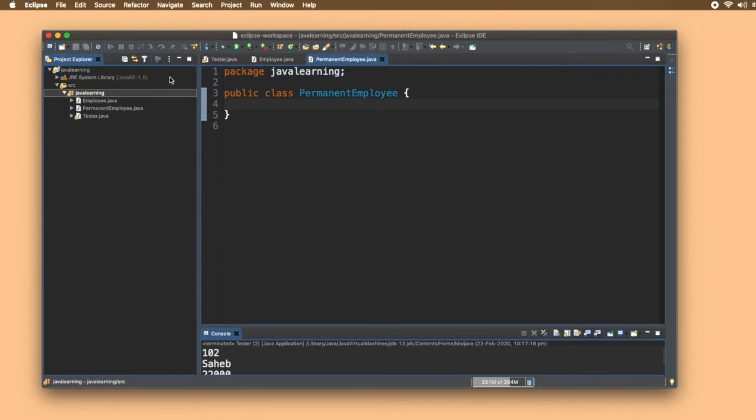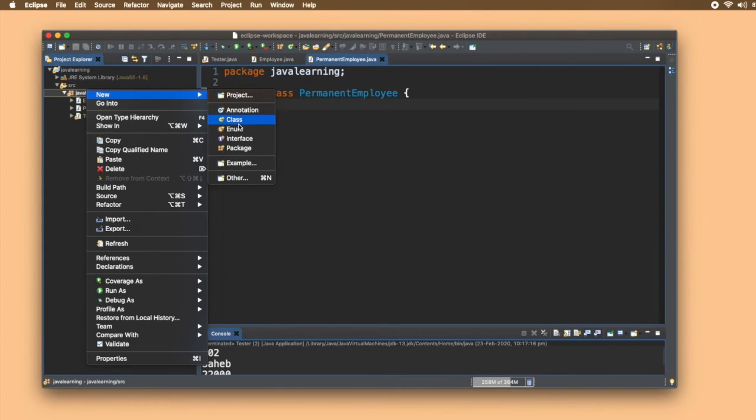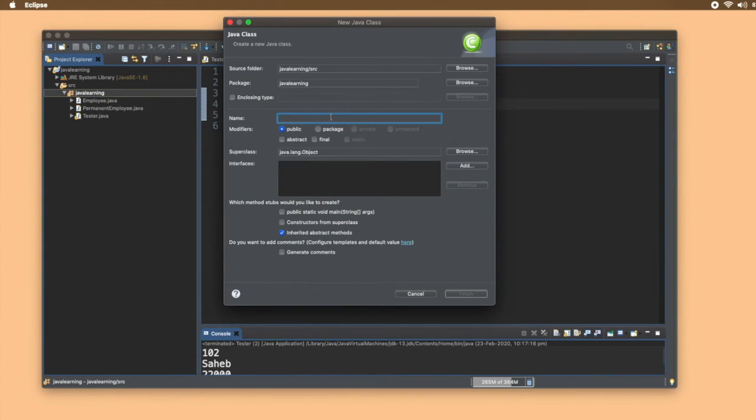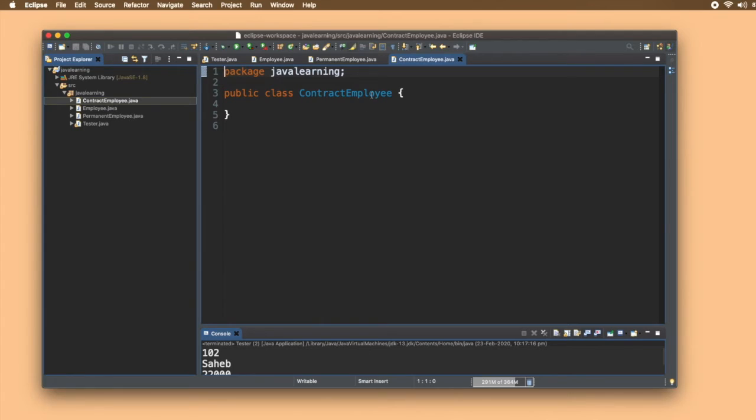Similarly, we will create another class with the name contract. So we have two classes, permanent employee and contractor.